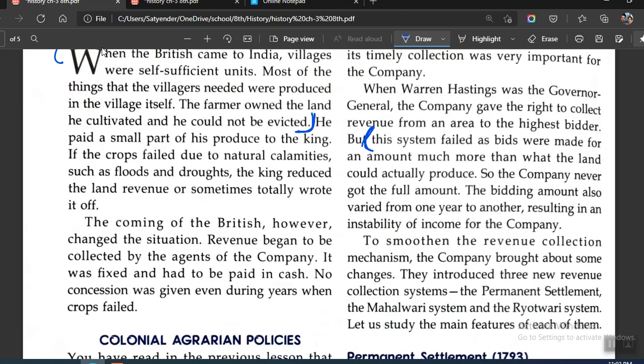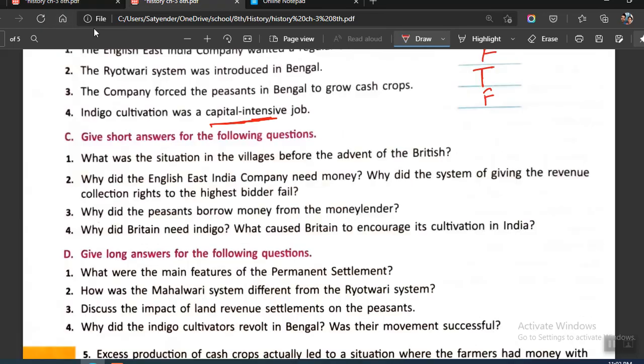This system failed as bids were made for an amount much more than the land could actually produce. So the company never got the full amount. The bidding amount also varied. You can just write till this point only. This is also C2, that is the second part of the question that we discussed.